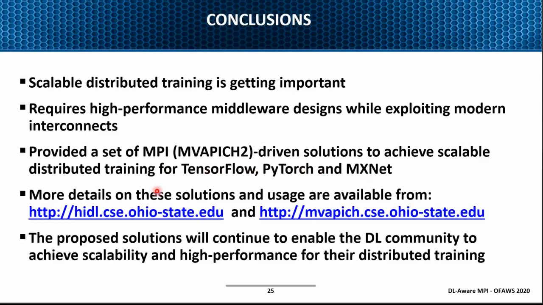More details on the solutions and their usage are available from these two sites. This is the project site I introduced, High-Performance Deep Learning, and this is our MPI library site. Please feel free to download if you have MPI running on any of your clusters with InfiniBand, RoCE, Omni-Path, iWARP, or any of those interconnects. You should be able to download our stacks and directly utilize them for your deep learning applications.